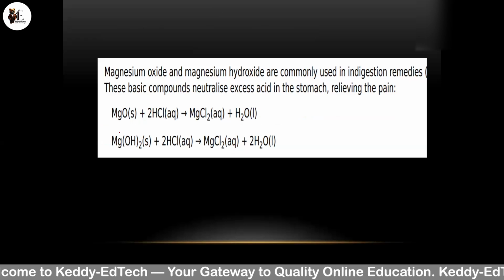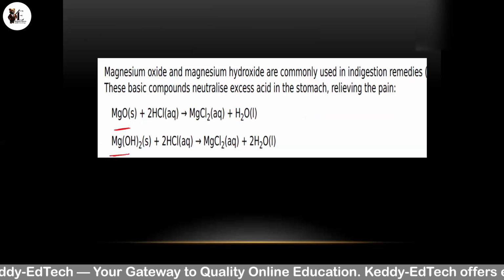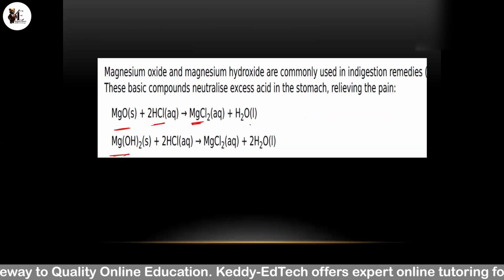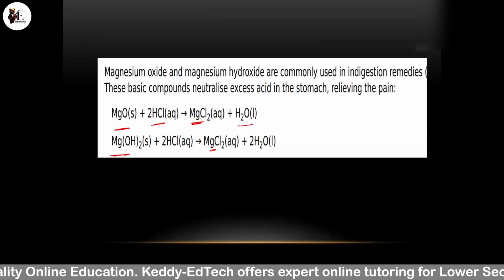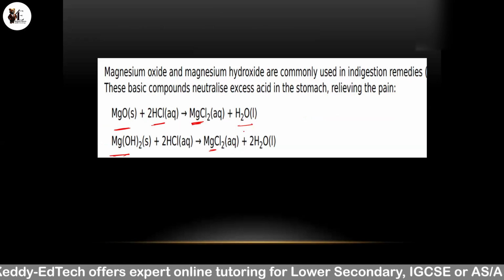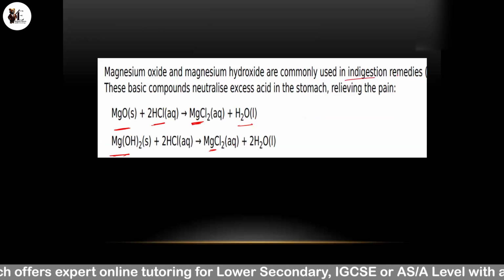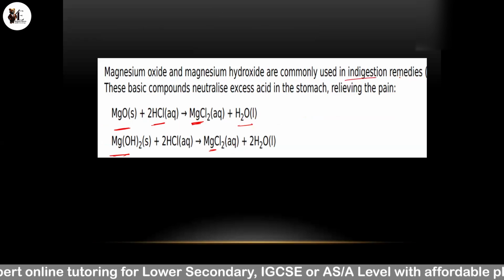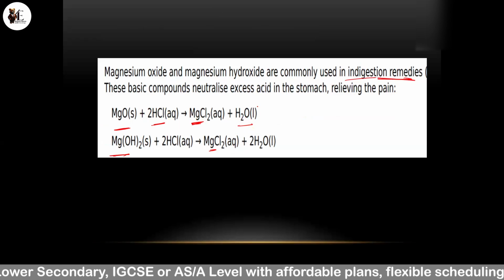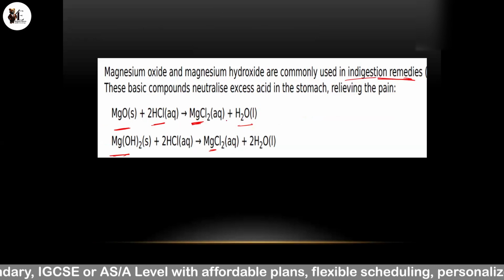Magnesium oxide and magnesium hydroxide, how do they react with acid? They react with HCl to form their corresponding chlorides and water. Similarly here, if magnesium oxide or magnesium hydroxide reacts, it forms MgCl2 and water. They are commonly used in indigestion remedies. We use magnesium oxide and magnesium hydroxide because they are basic compounds.